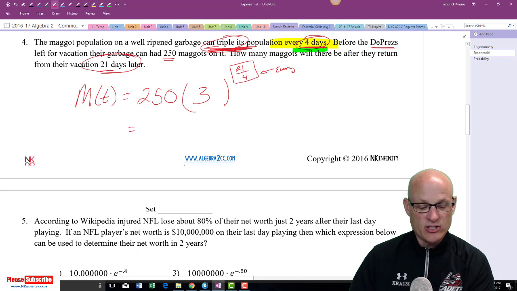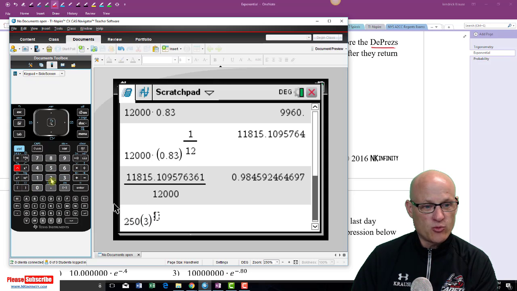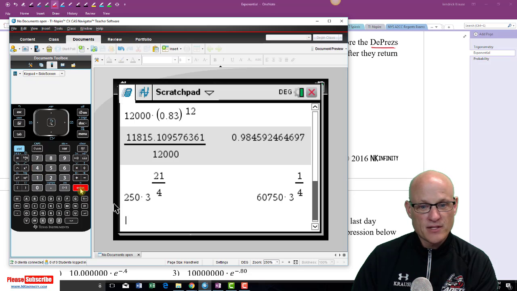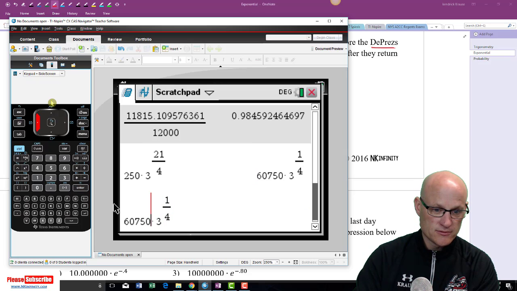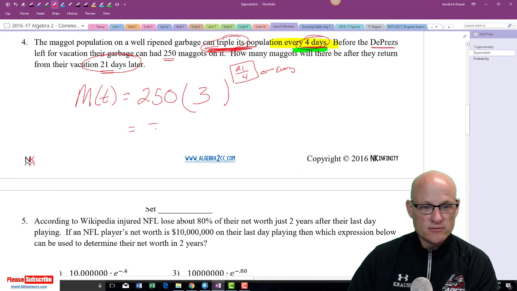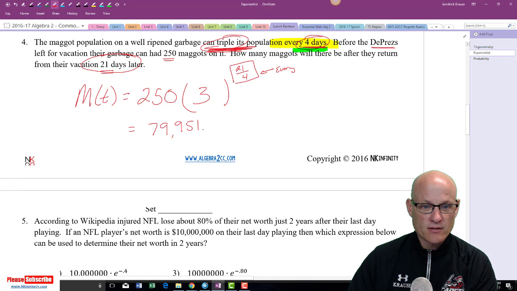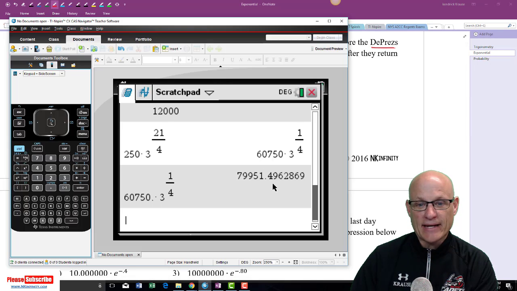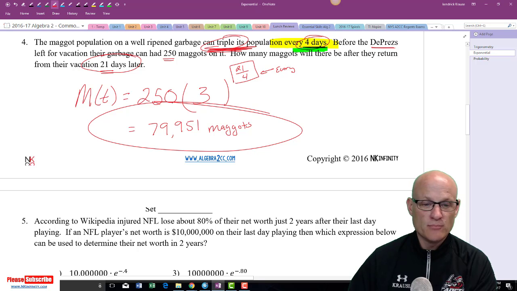When you do this, you're going to get a ginormous number because tripling is huge. So 250, we're going to triple this, and raise it to the 21 divided by 4. And we end up with 79,951. When I did this in class, the kids were like, what? Now, I can't have half a maggot, so that's it: 79,951 maggots. We're done. Moving on.